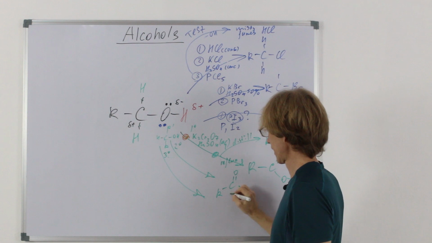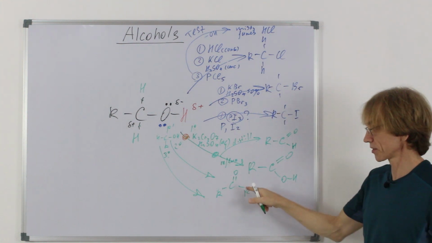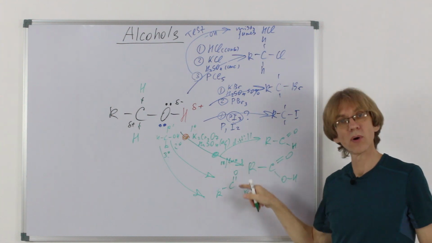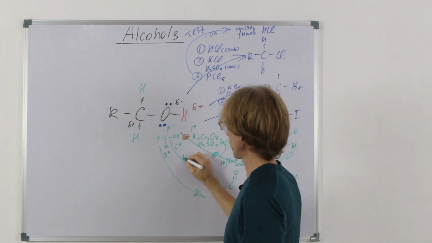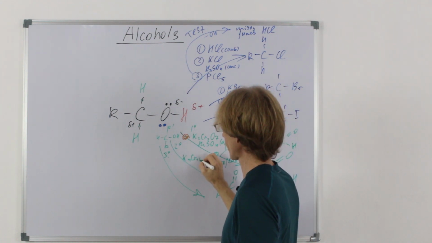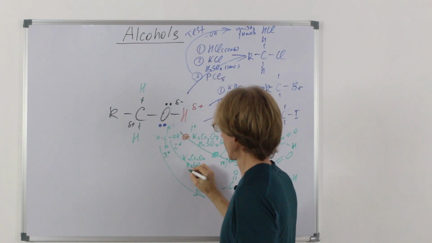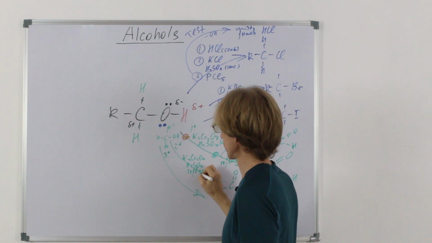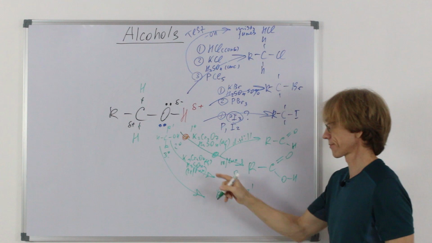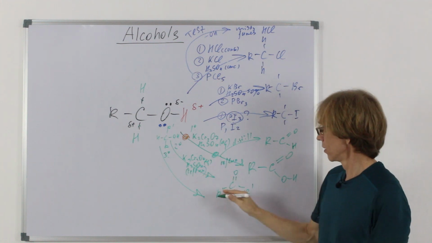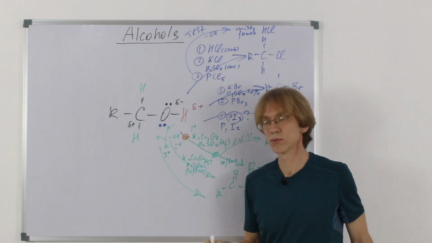Ketone. These alkyl groups remain, and instead of OH I have double bonded oxygen. So this is the same potassium dichromate with sulfuric acid, heat under reflux, aqueous solution. So oxidation in one step, because only 1 hydrogen is here to lose.